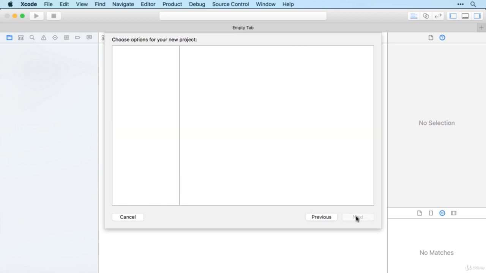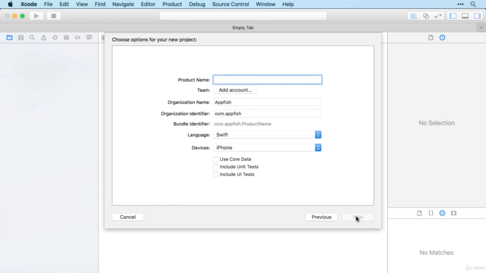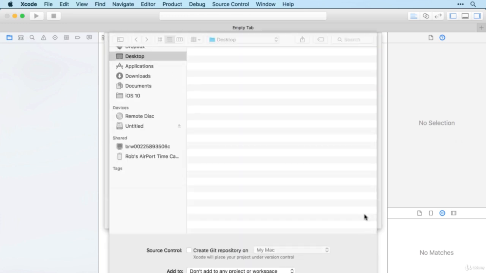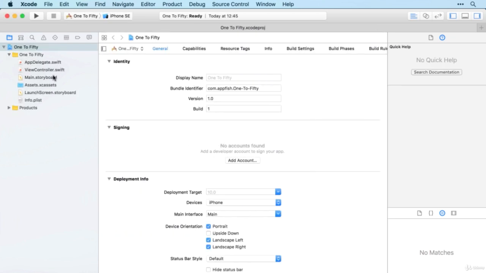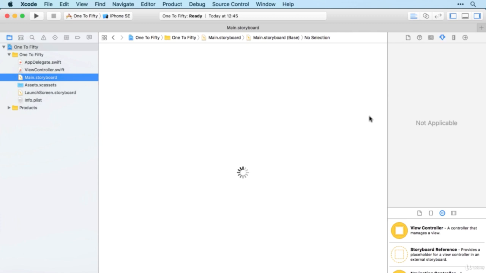Okay, I hope you managed that. I suspect you probably forgot some of the more fiddly aspects, but I'll just lead you through it from start to finish again so that you are super clear on the process. So I'm going to call it 1 to 50. And we'll just create it in the usual way. And I'll zip through the table view creation process, just making sure that we cover everything that we need.